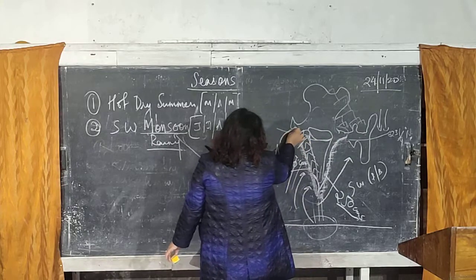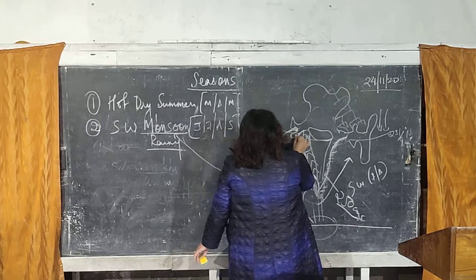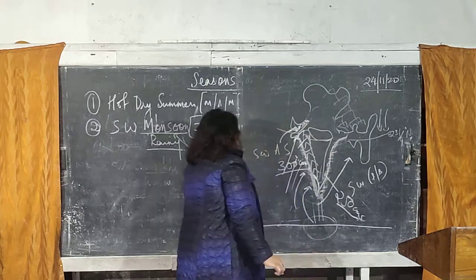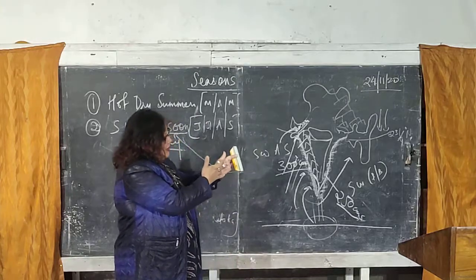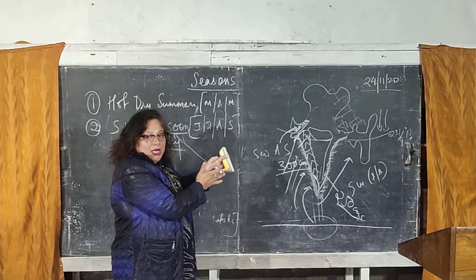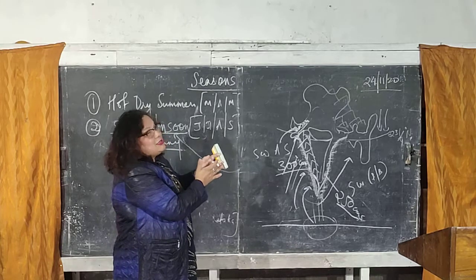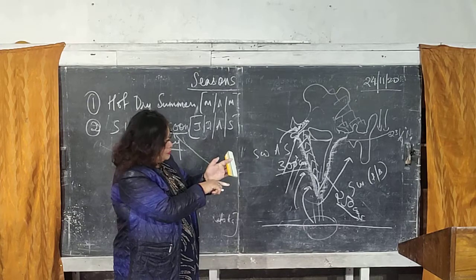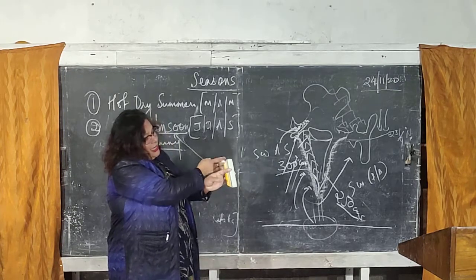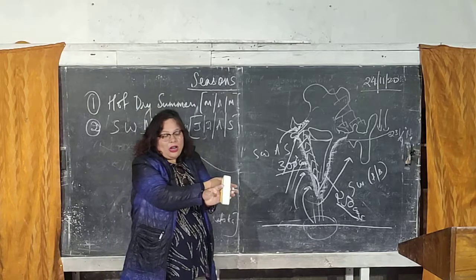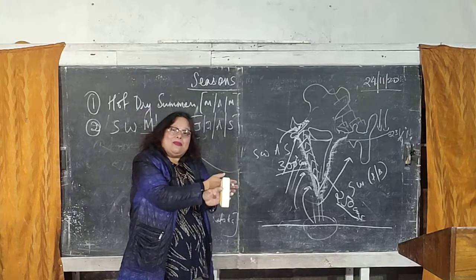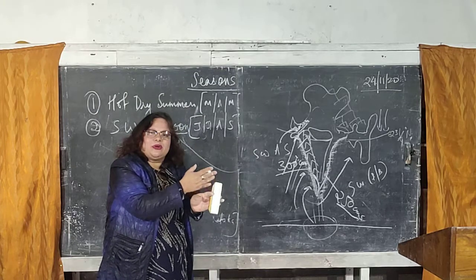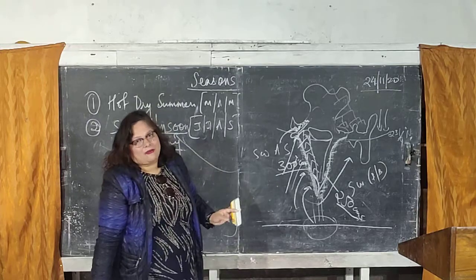Then this wind enters and starts giving rainfall to Madhya Pradesh and all. The wind which has entered the Gulf of Kutch starts giving rainfall. But one thing we have to remember is the presence of the Aravalli Hills. The wind carrying moisture which has entered the Gulf of Kutch runs parallel to the Aravalli Hills; the alignment is the same. So this side of the Aravalli Hills gets heavy showers of rainfall, which becomes the windward side, and this side of the Aravalli Hills gets less rainfall. And the reason why most of Rajasthan is an arid region, or the Thar is a desert, is because it lies on the leeward side of the Aravalli Hills.